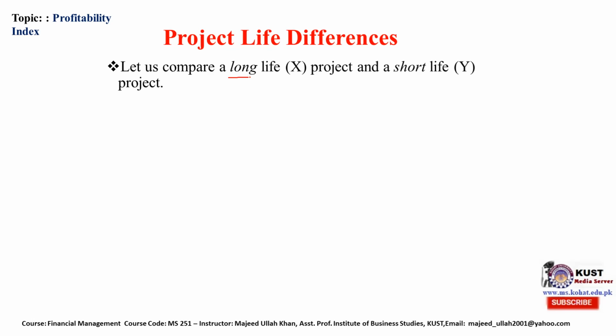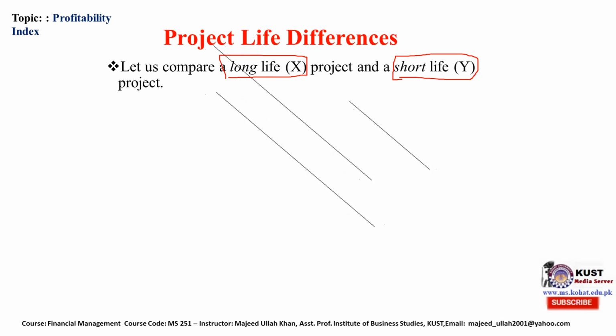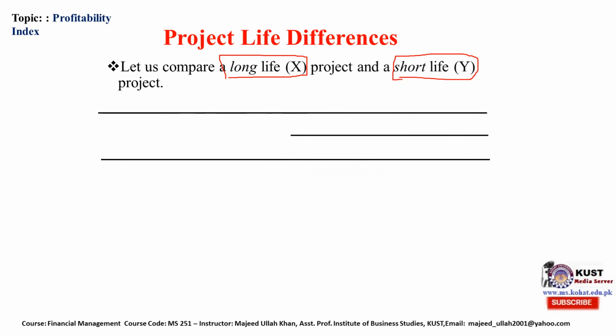We discussed two projects. One is long life project X, another is short life project Y. We will discuss its cash flow earlier.